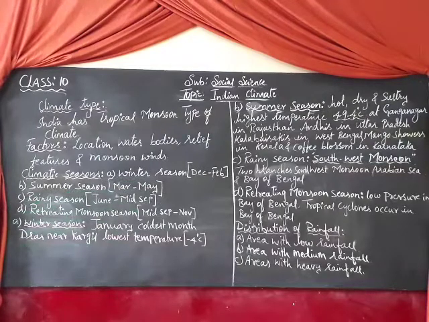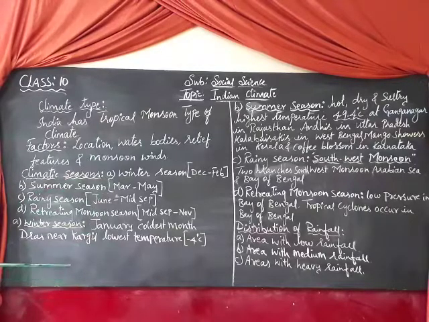Now let us move to the third, the rainy season. The rainy season has another name: southwest monsoon. In the rainy season, moisture laden winds blow from the southwest, from the Arabian Sea. From there they start blowing and bring rainfall, which may be heavy, medium or low.